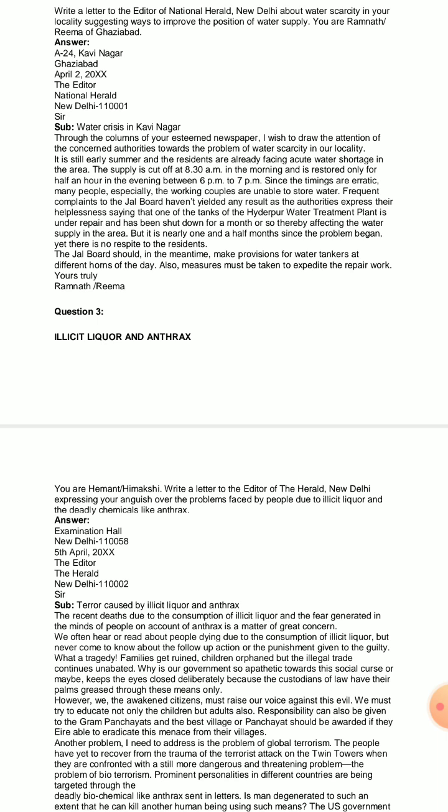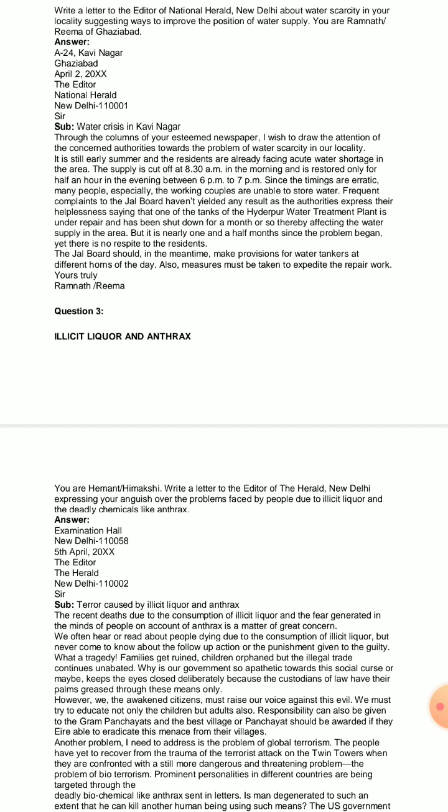Now date and year, that is up to you. Here I have mentioned 2nd April. Then you can mention a year or you can keep it as 20XX. The editor, the name of the newspaper is already mentioned, National Herald. In the next line you write National Herald. In the next line you write Delhi, then give a pin code like 110001. Then Sir. Then next line subject: Water crisis in Kavinagar. You can underline if you wish or keep it this way.